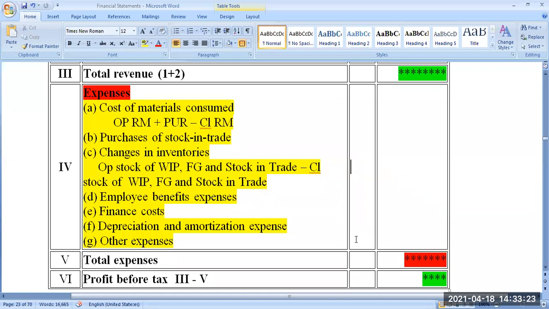Suppose at the end of the life of the asset, you are going to sell it for 1 lakh. At that time, 10 lakh minus 1 lakh divided by 10 years, that is the depreciation. This is one of the ways of calculating depreciation. There are so many other ways of calculating depreciation. It's only one method.